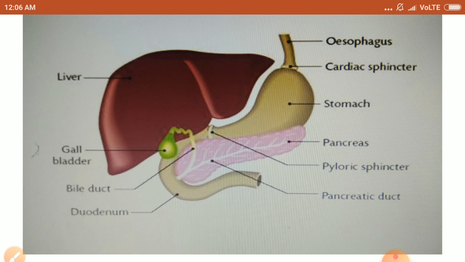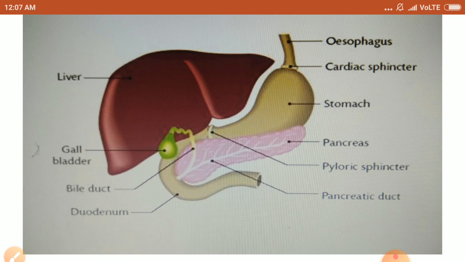Bile juice comes from the gallbladder. This makes the medium of the food basic, alkaline. Earlier in the stomach, HCl makes the food acidic so that pepsin can act on it. Now bile juice makes it alkaline so that pancreatic juice can act over it. Bile salts break down the large globules of fat into smaller globules so that they increase the efficiency of enzymatic action.